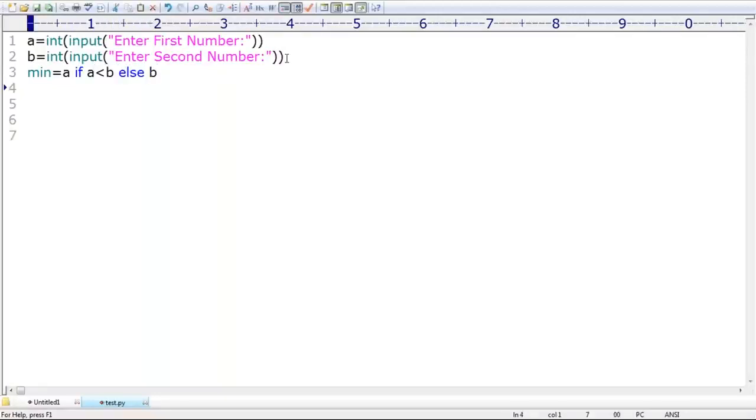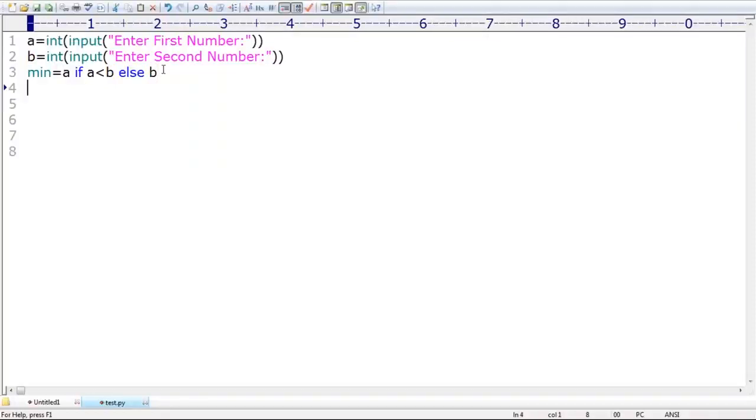Any explanation required? Min is equal to a if a less than b else b. Is it clear? If a is less than b, then a is the minimum value. If a is not less than b, then b is the minimum value. Clear? Are you able to understand?